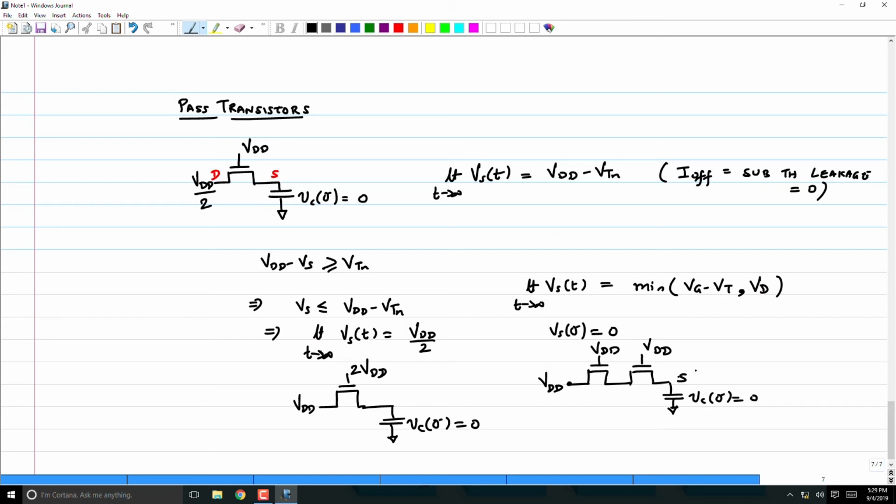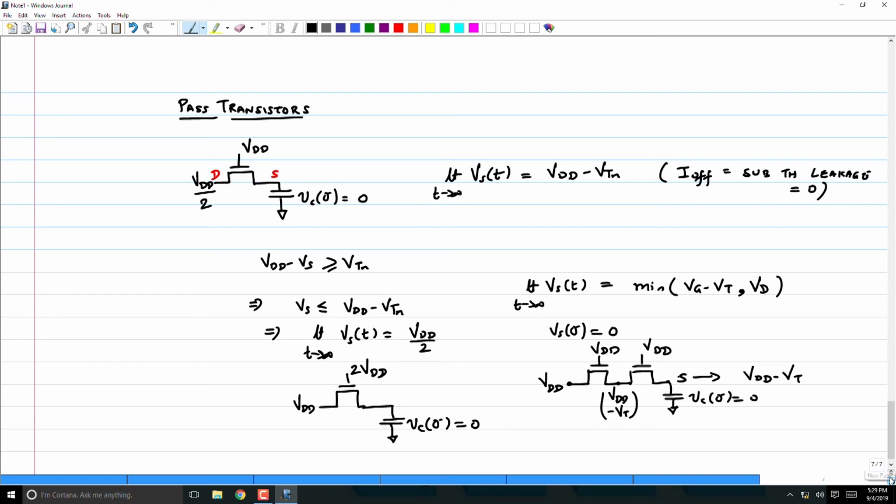It will basically go to VDD minus VT, because this guy can go up to VDD minus VT. Now this guy can go to the min of VDD minus VT and VDD minus VT. The drain is also at VDD minus VT, assuming these two have the same VT. So this will eventually go to VDD minus VT. I leave it to you to figure out in what configuration it will actually go to VDD minus 2 VT. Think about it.